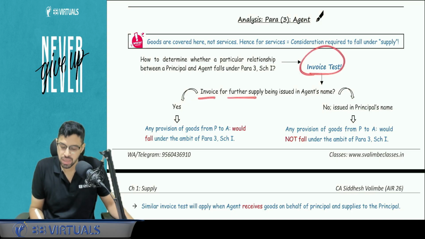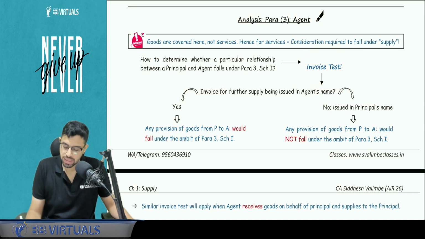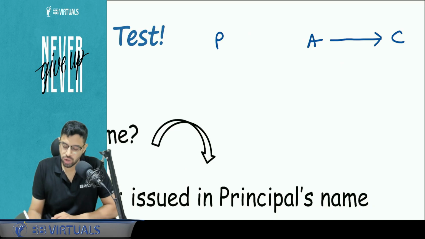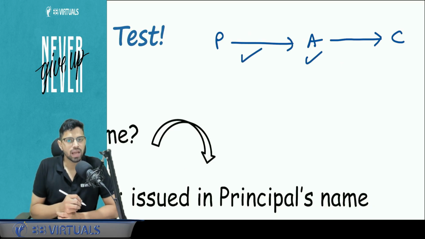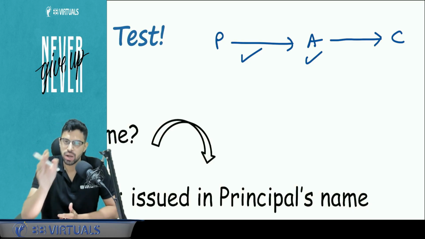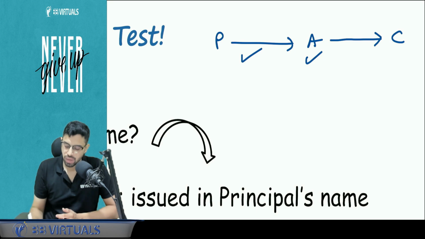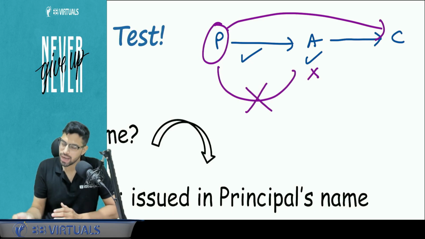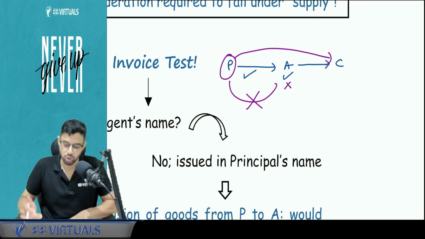Invoice for further supply means from agent to customer. So basically there are 3 people involved. There is a principal, there is an agent, there is a customer. If the agent is giving the customer the invoice in his own name, in that case between principal and agent, even without consideration, paragraph number 3 will apply, for which technically we write that the agent is falling under the ambit of paragraph number 3 of Schedule 1. If the agent is giving the customer the invoice not in his own name but directly in the principal's name, then between them this is not a supply. As simple as that. It can be a supply case, it can be a receipt case also.